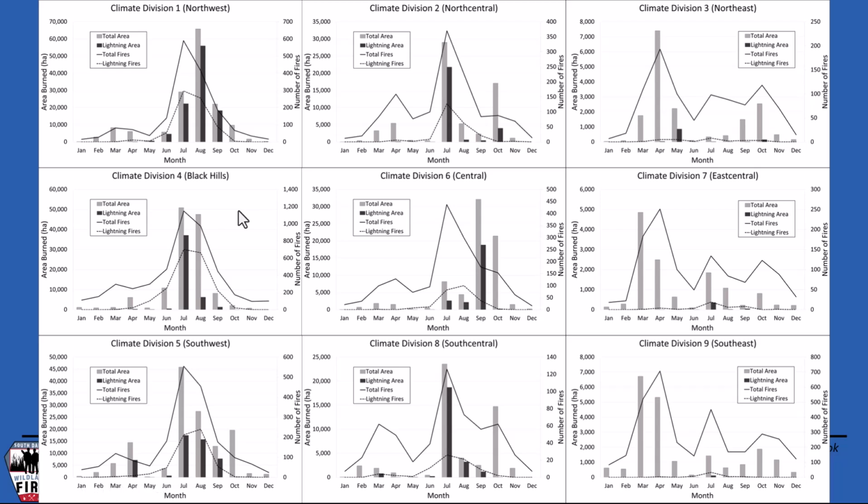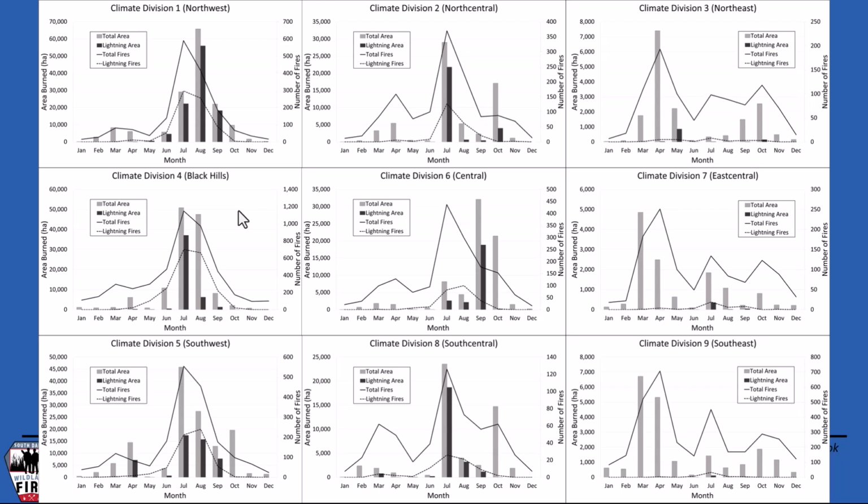The thing I want to point out is that for western South Dakota, it's really the summer months that we have a peak in fire activity. So tall bar graphs, tall lines just show you that we have the most fire activity in the summer months in western South Dakota. We do have a sub-peak in March and April, which is something we see every year. If we look at central South Dakota, most of our fire activity occurs late summer into early fall. And if we look at eastern South Dakota, most of the fires are in March and April, but they're much, much smaller if you look at the total area burned, and they're much fewer and far between if you look at the number of fires.